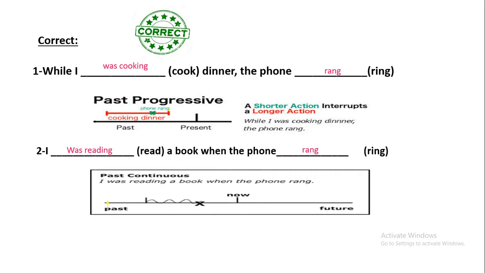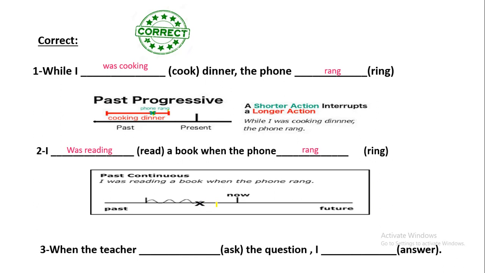So here we have this diagram. The past continuous is an action that is going on, like that zigzag line, this winding line. It means continuous, the continuing time. So it is the longer one, and this X, it is rang, which means that it is an action that happened and completed. It is not repeated, because it is completed.